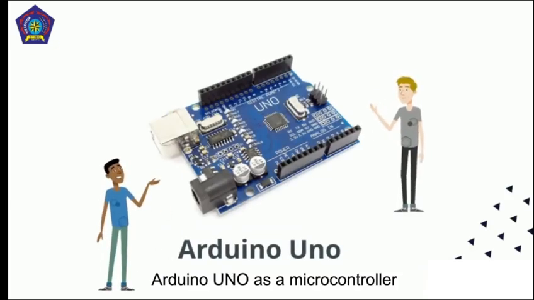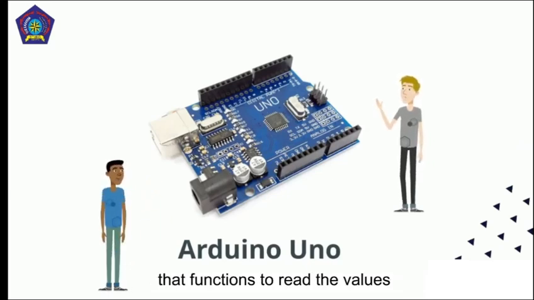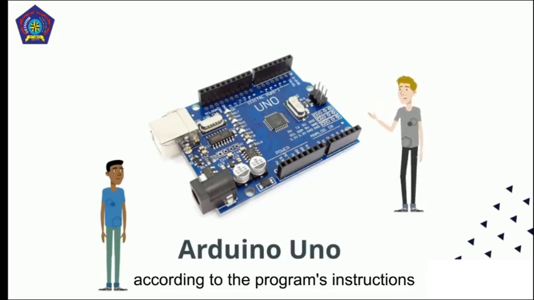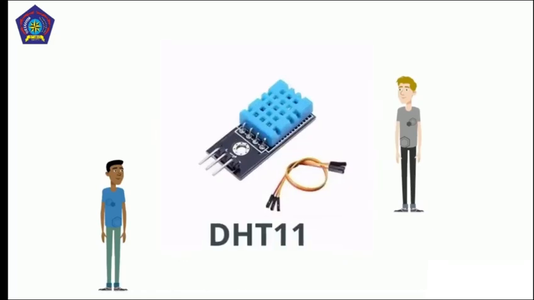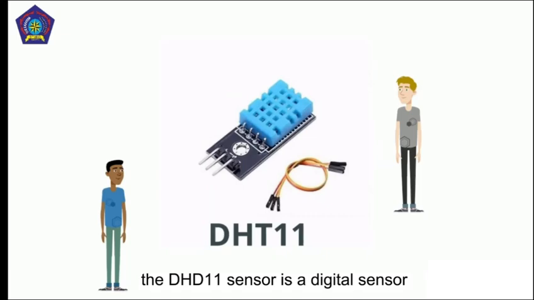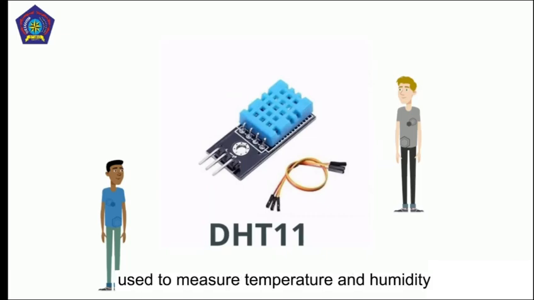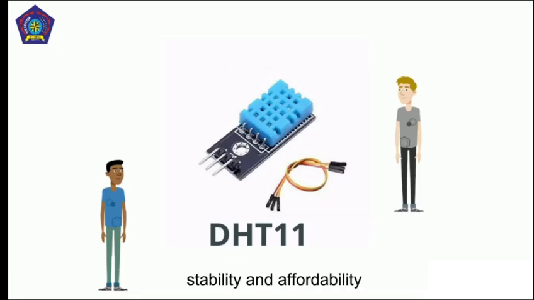Arduino Uno is a microcontroller that functions to read the values produced by the DHT11 sensor, which are then processed according to the program's instructions and displayed in the form of a data table or graph. The DHT11 sensor is a digital sensor used to measure temperature and humidity with several advantages, such as accuracy, stability, and affordability.